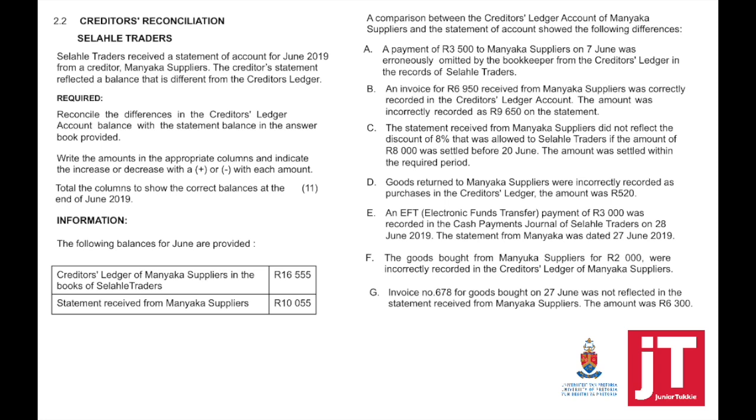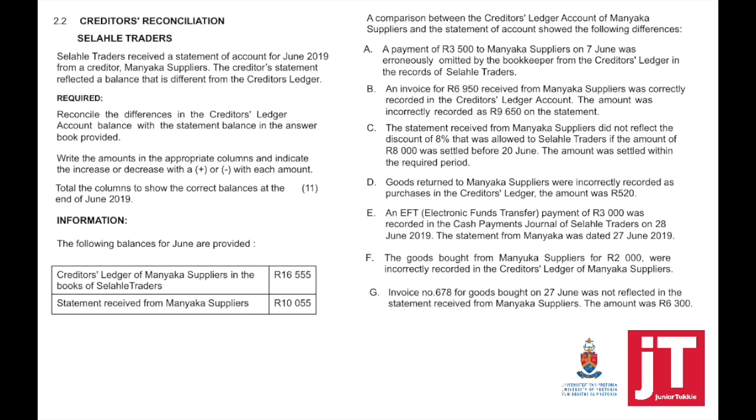answer book provided. Write the amounts in appropriate columns and indicate the increase or decrease with a plus or minus with each amount. Remember that in accounting, if you just write an amount, that's a positive amount. But as soon as it's a negative amount, you must indicate it as a negative or in brackets. Here the instructions are clear. Write a plus and a minus. So follow the instructions. Total the columns to show the correct balances at the end of June 2019.